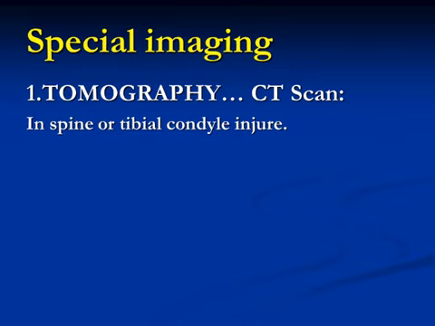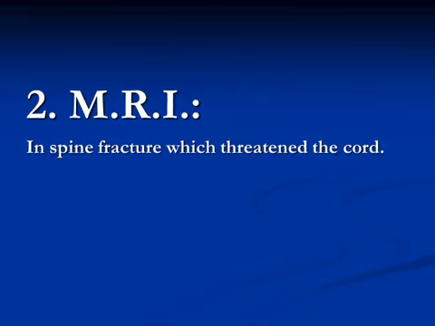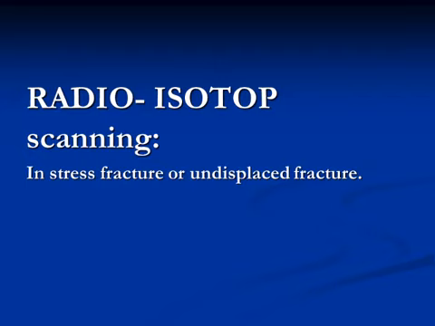Sometimes the plain X-ray is not enough for diagnosis and for taking a decision for the fracture. So we need a CT scan, especially in a spine fracture, or if the fracture extends to the articular surface. So there is an indication for CT scan in intra-articular fracture to decide what we will do. MRI is indicated in a spine fracture which threatens the cord. Sometimes we need a radioisotope scan, especially to diagnose stress fracture or undisplaced fracture. And thank you.